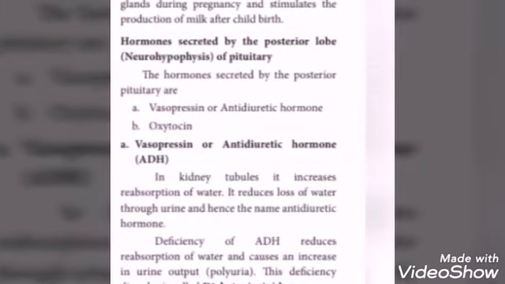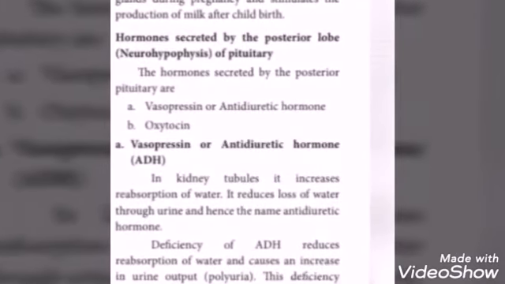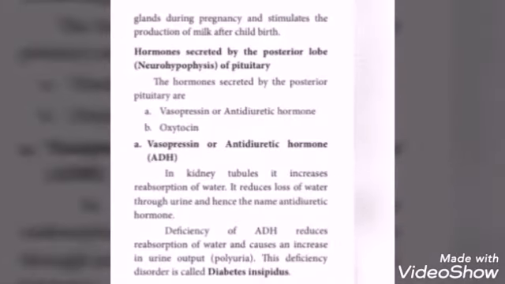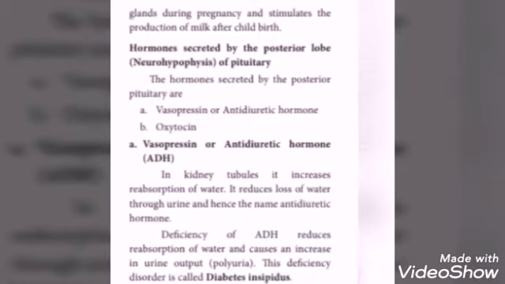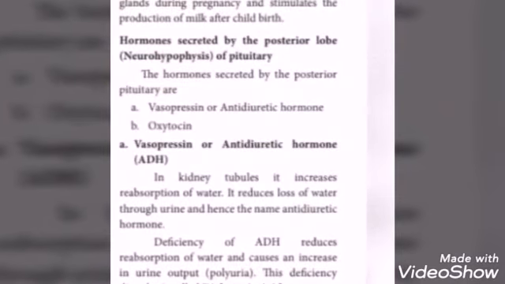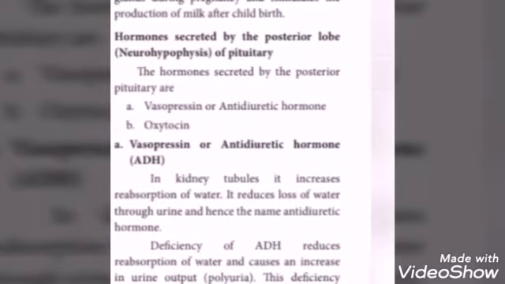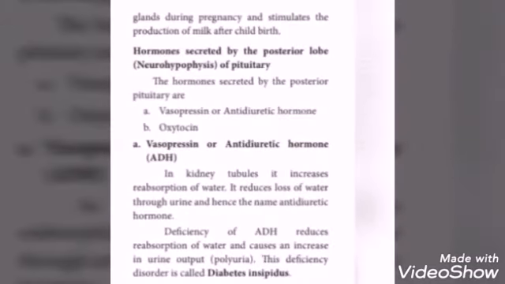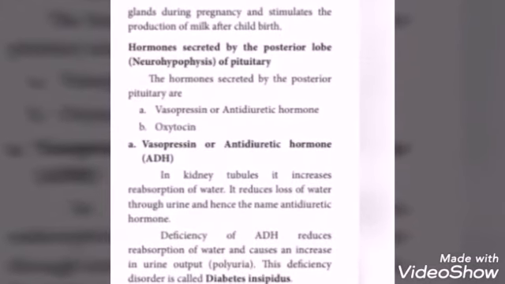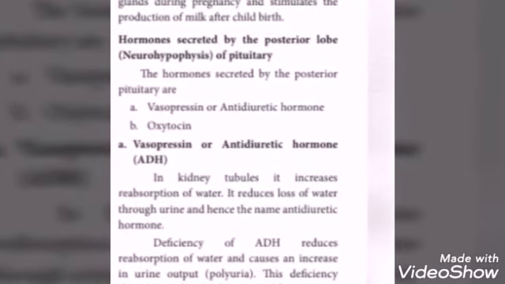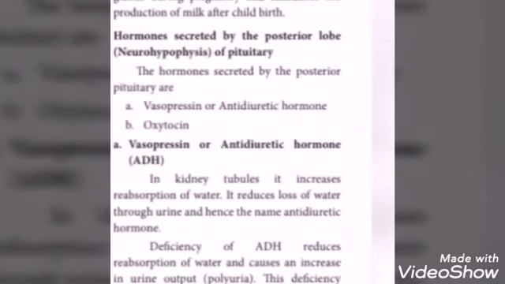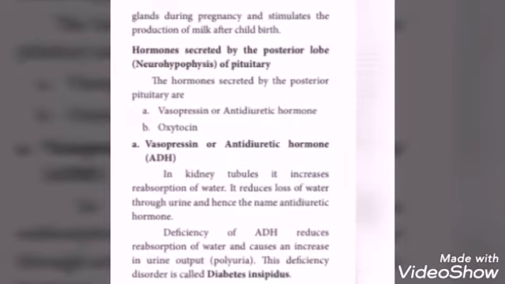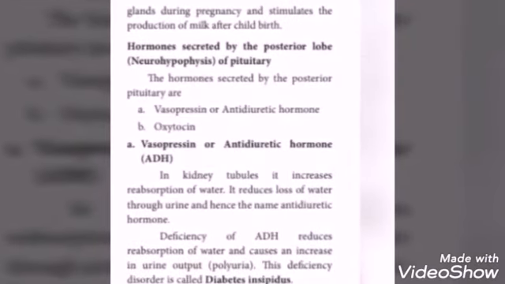It is a very important process in our body. It reduces loss of water through urine and hence the name antidiuretic hormone. Deficiency of ADH reduces reabsorption of water and causes an increase in urine output, polyuria. Polyuria means passing abnormally large amounts of urine. This deficiency disorder is called diabetes insipidus.